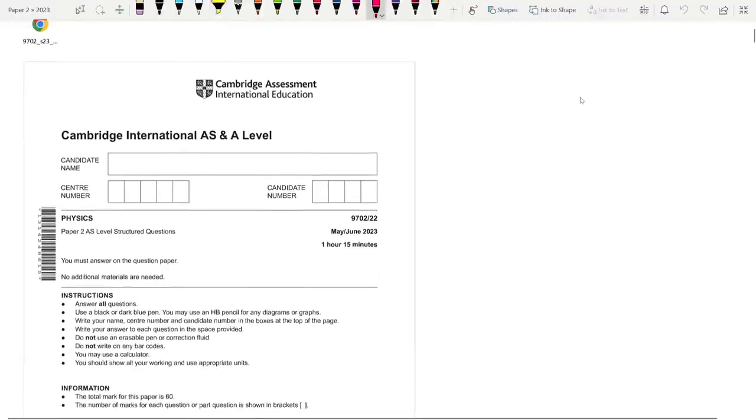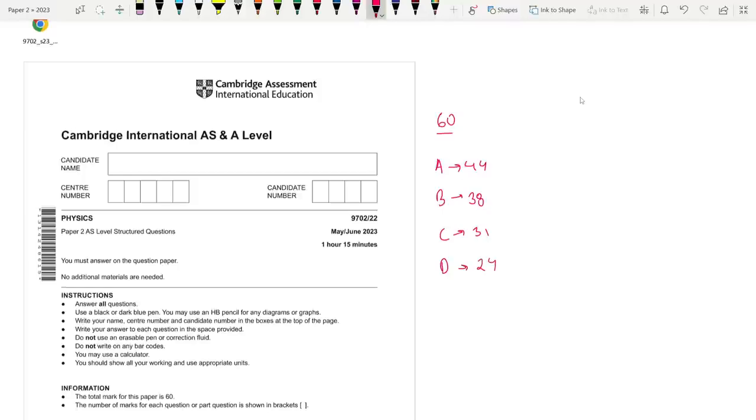So let's write that down. Out of a maximum mark of 60, A was at 44, B was at 38, C was at 31, D was at 24, and E was at 16. If you want to calculate A star, the gap is around 6 to 7 marks, so it should be 50 out of 60 for A star, so that was pretty hard to get.